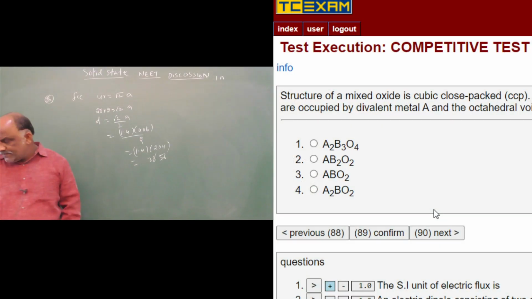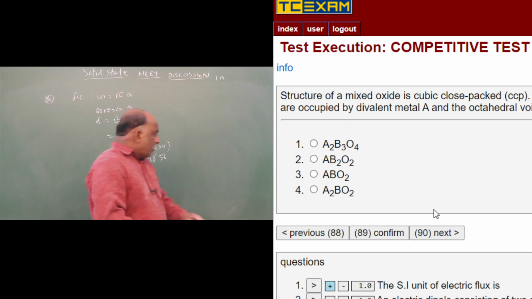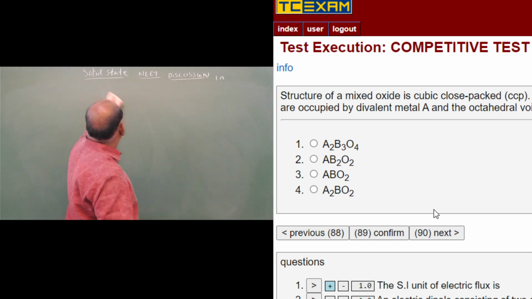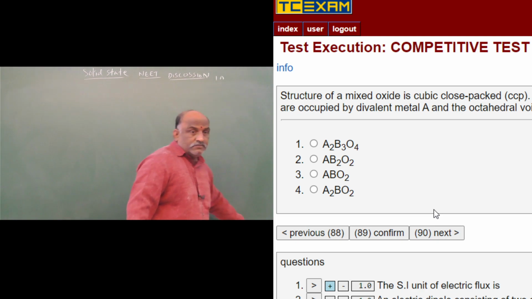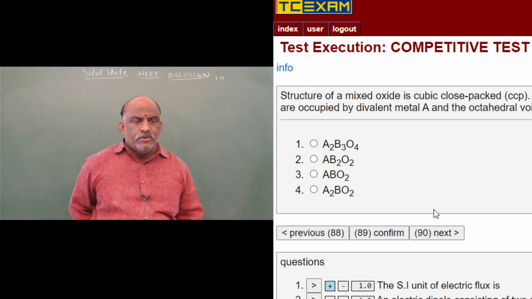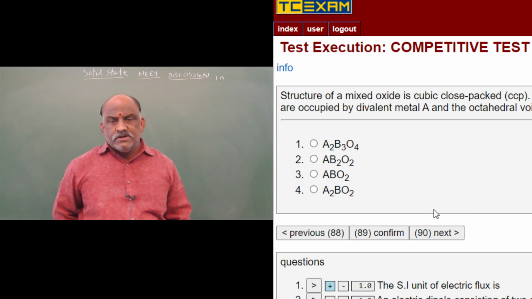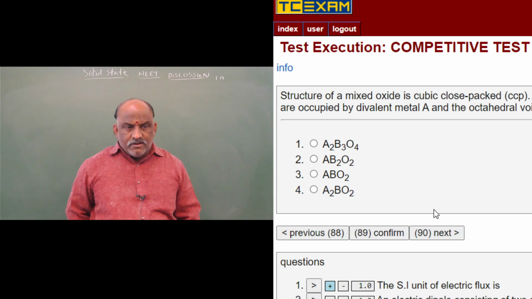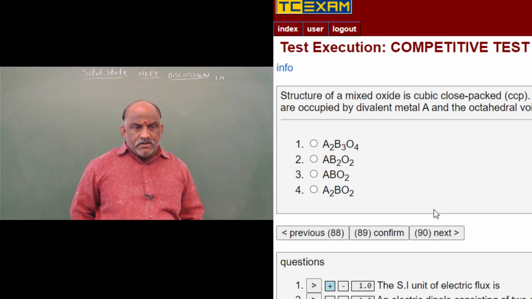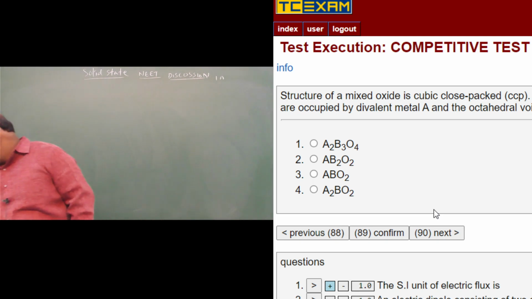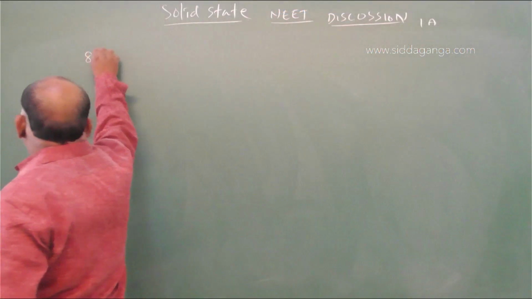Next question is: the structure of a mixed oxide is cubic close packed. The unit cell of the mixed oxide is composed of oxide ions. 1/4 of the tetrahedral voids are occupied by divalent metal A, and octahedral voids are occupied by monovalent metal B. What is the formula of the oxide? This is simple, no need to take any risk for this.